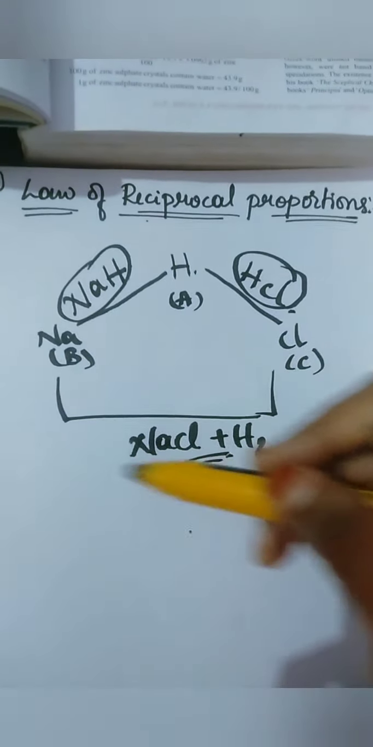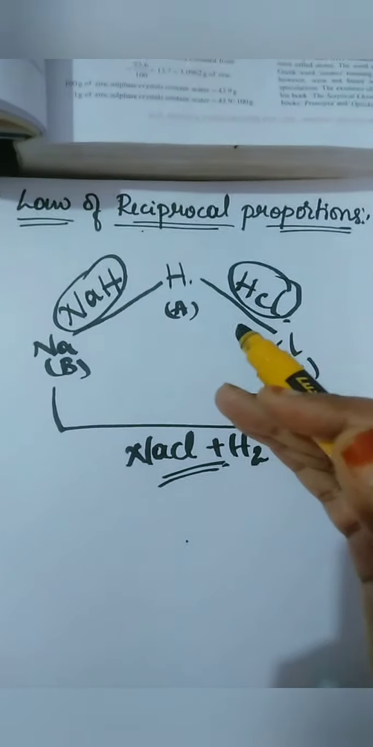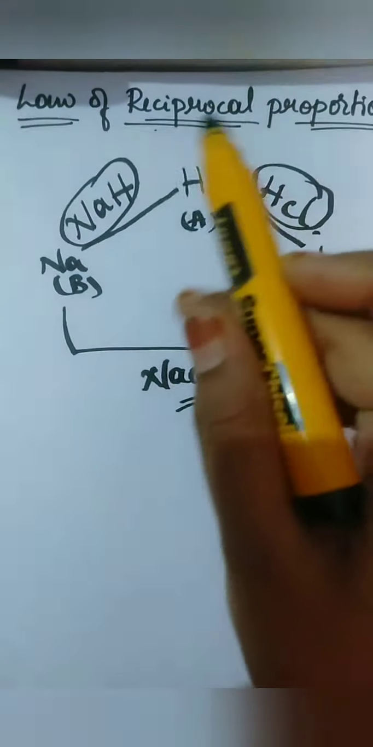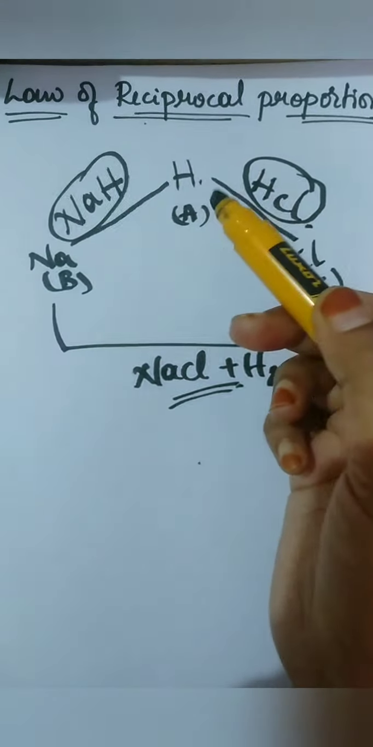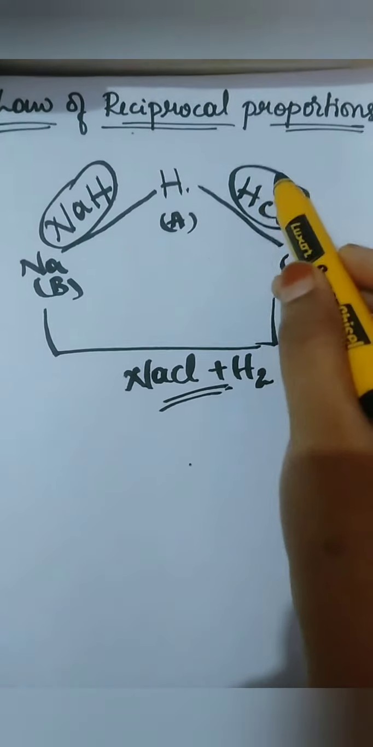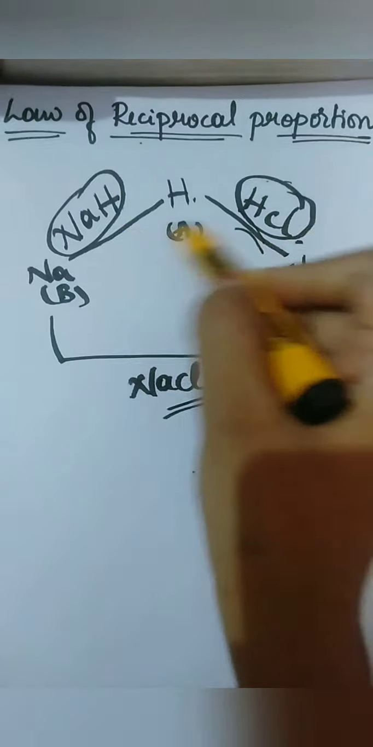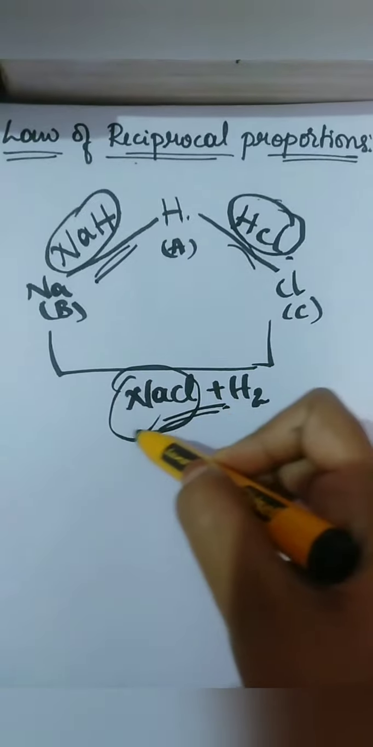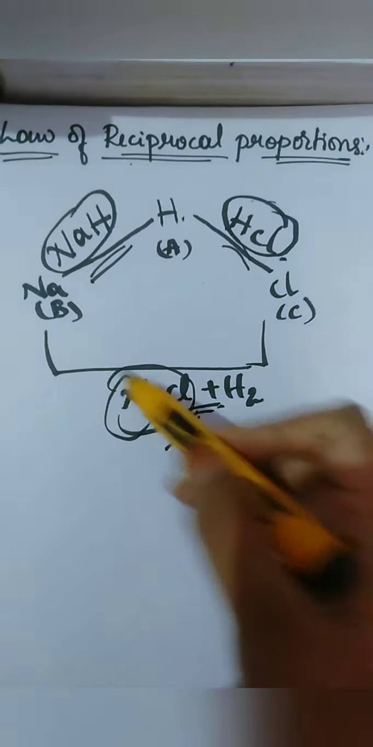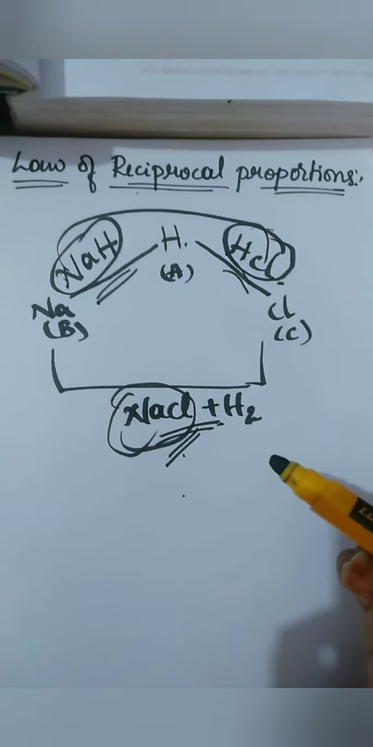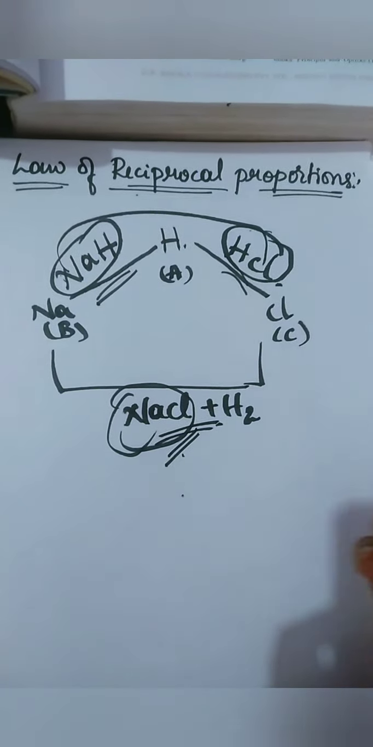Actually, reverse combination is not the word in your textbook or in your syllabus. It is my own word to understand it easily. Law of reciprocal proportion is that the elements are combined already. Two different compounds are taken, this one and this one, to form one more compound which can be formed by combination of these two. So this is law of reciprocal proportion.